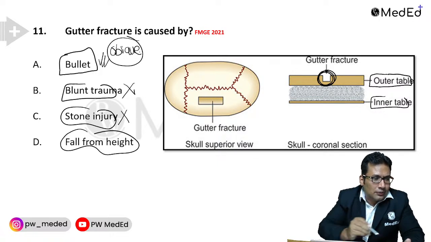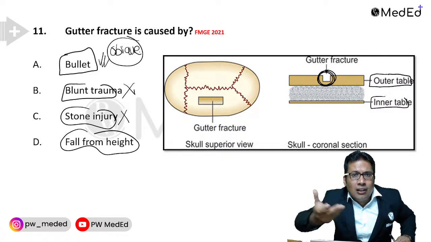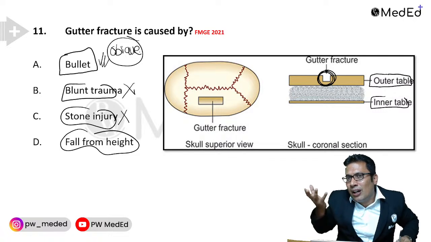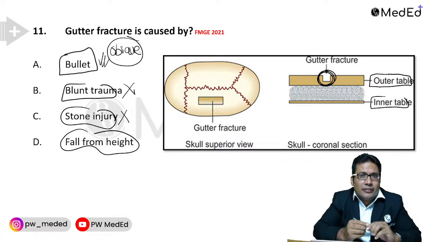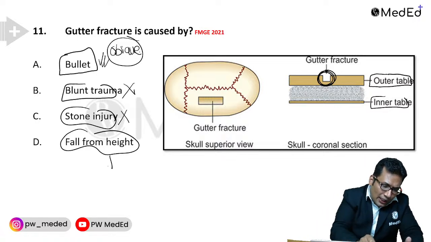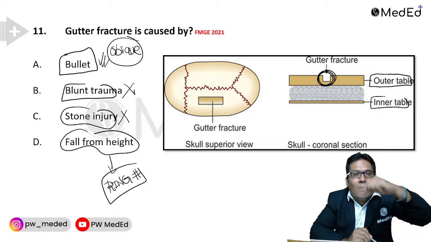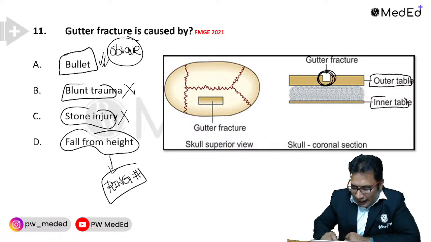Fall from height. Anyone, my dear student, fall from height. What is the skull fracture that is seen? When there is a fall from height, fall on buttocks, fall on feet, there can be a fracture. So what is that fracture of the skull known as? Anyone, can you guess? That is known as ring fracture. Ring fracture is seen in case of fall from height. It is seen around the foramen magnum.